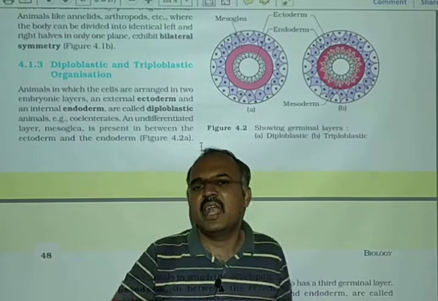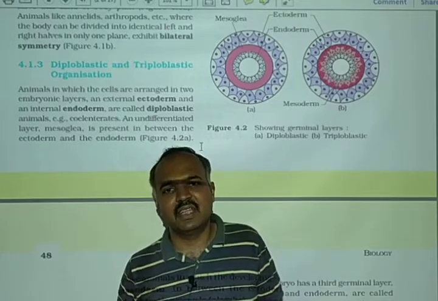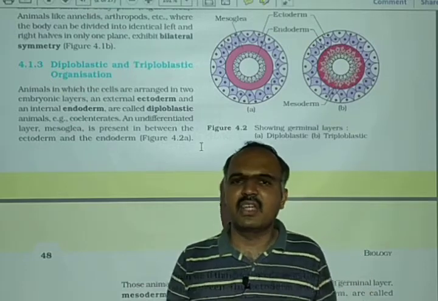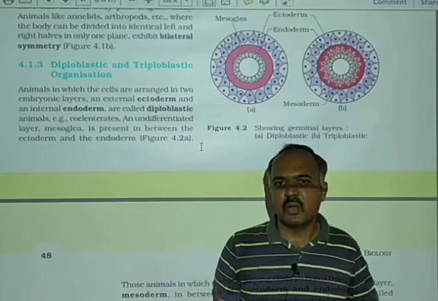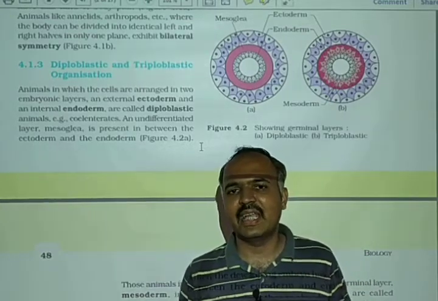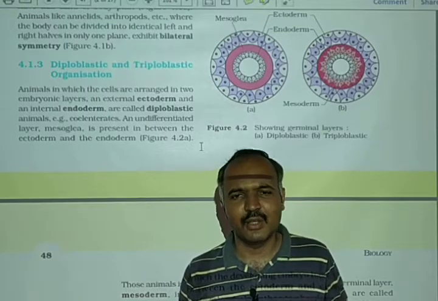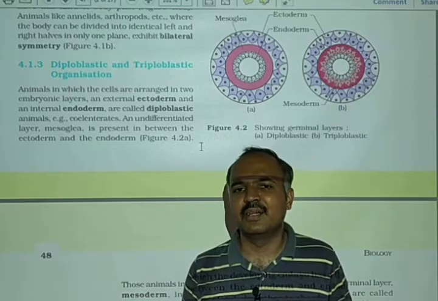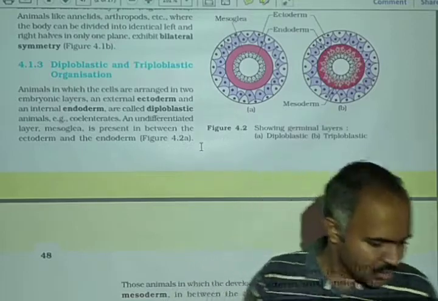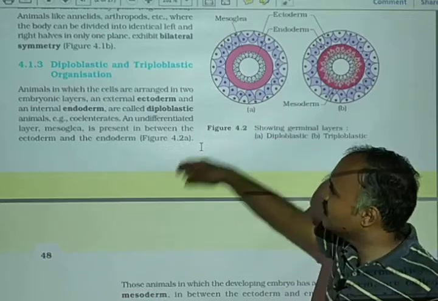Platyhelminthes and higher animals are known as triploblastic animals because they have three germ layers in their body. So based upon the number of germ layers, we categorize animals into two categories: diploblastic animals and triploblastic animals. Examples of diploblastic animals are Coelenterates and Ctenophora, and examples of triploblastic animals are Platyhelminthes and higher phyla. Okay, so have you understood this? Two germ layers and three germ layers, and what is mesoglea and all that.